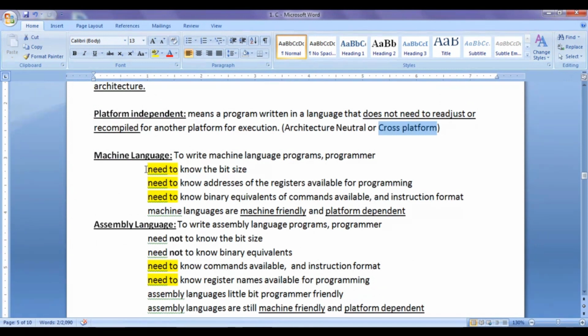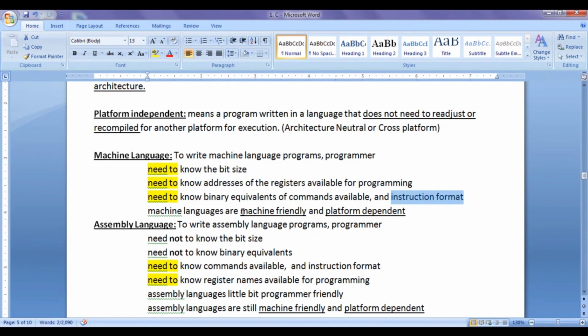To write machine language programs, the programmer needs to know the bit size of a platform, the addresses of registers available for programming, the binary equivalents of the commands available, and the instruction format of the platform. That means the overall architecture of the platform should be known by the programmer.